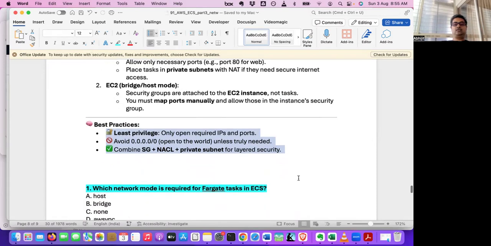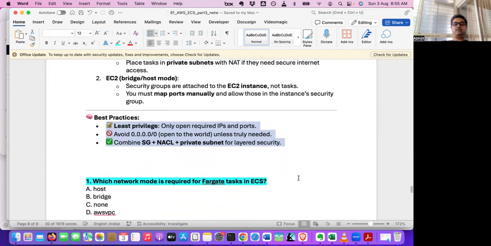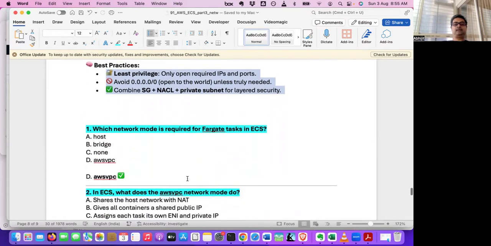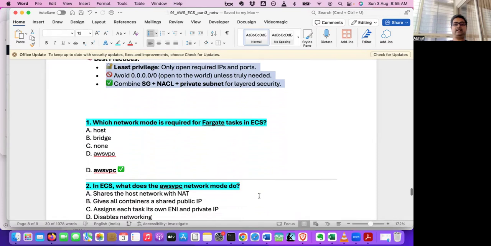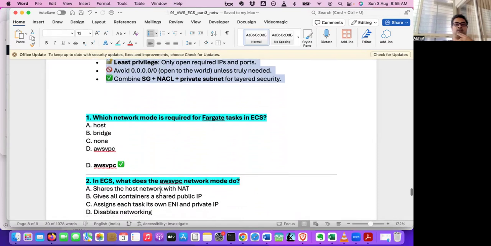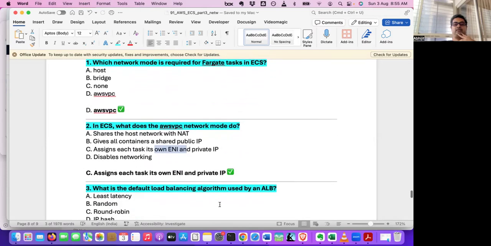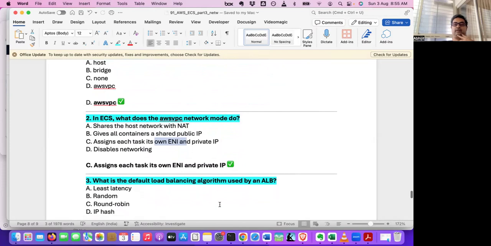Now let's go to today's quiz section. Which network mode is required for a Fargate task in ECS? So we know that AWS VPC is the one. In ECS, what does the AWS VPC network mode do? It assigns each task its own ENI and private IP. Answer is C. You can pause the video and try to answer yourself.